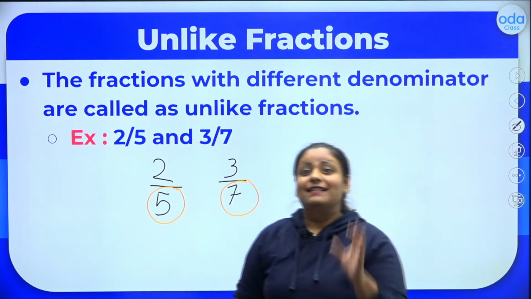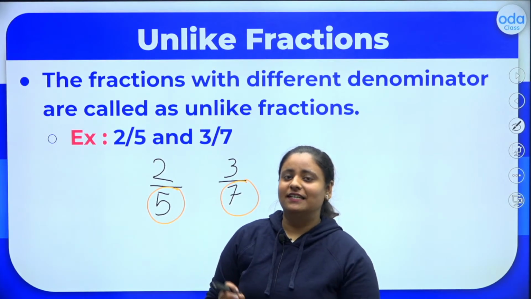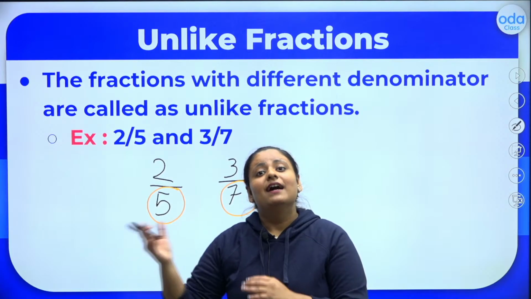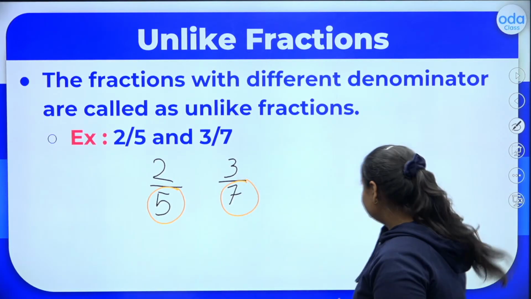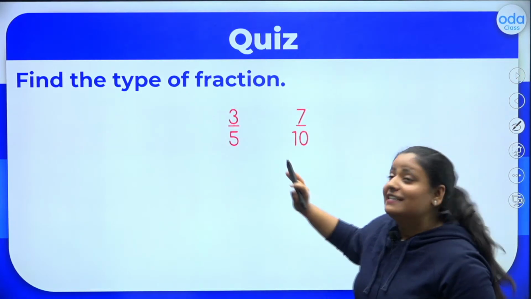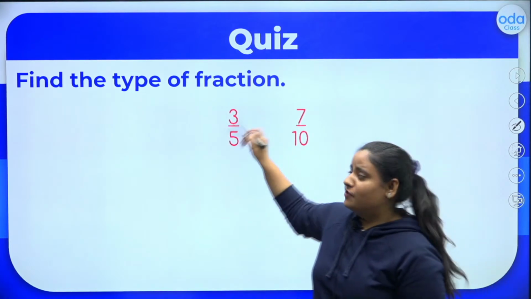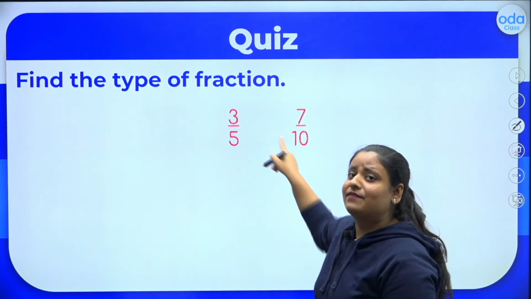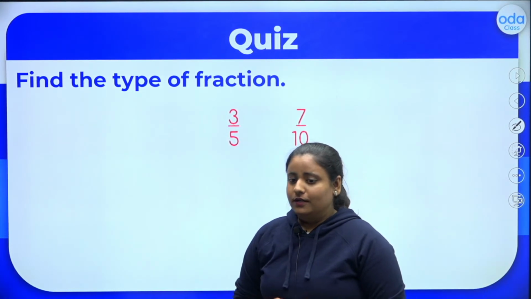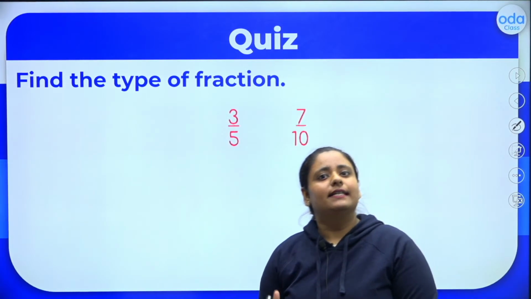So quickly revise. Like meaning same, when the denominator is same, like fraction. When the denominator is not same, unlike fraction. Now, let's practice a few more questions everybody. Let's find the type of these two fractions given here: 3 by 5 and 7 by 10. Now, what do you think is the answer for this? Are these two like or unlike?